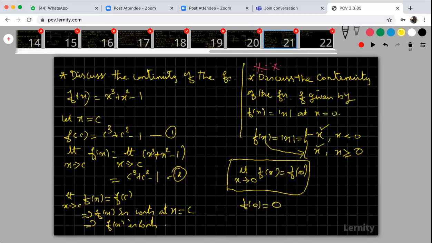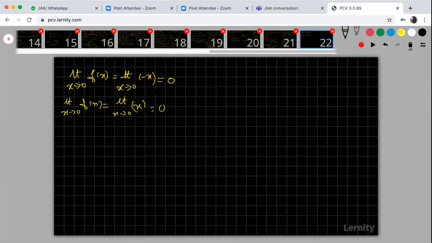Please try to understand. When you apply this f of x, because x is less than 0, this f of x is taking values of x less than this point. Less than this point means your x value is less than the point value, and this entire limit value is called the left hand limit. This is the left hand limit.